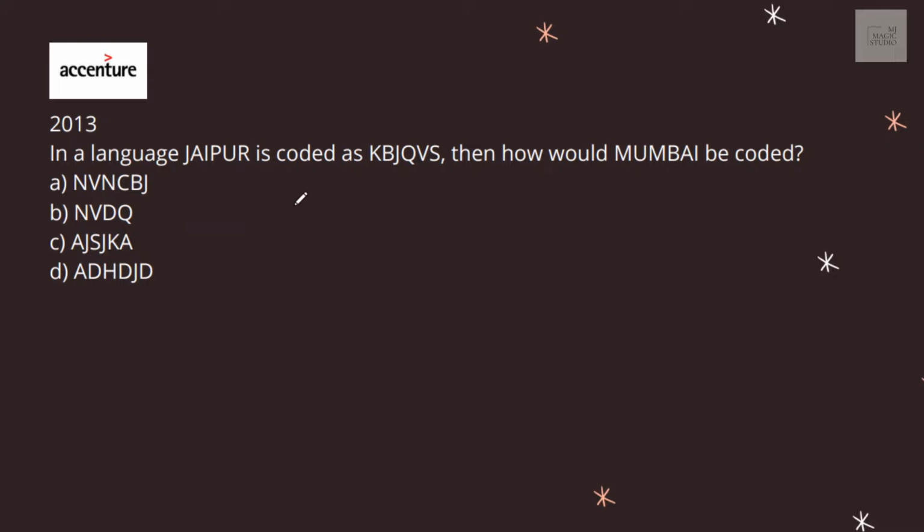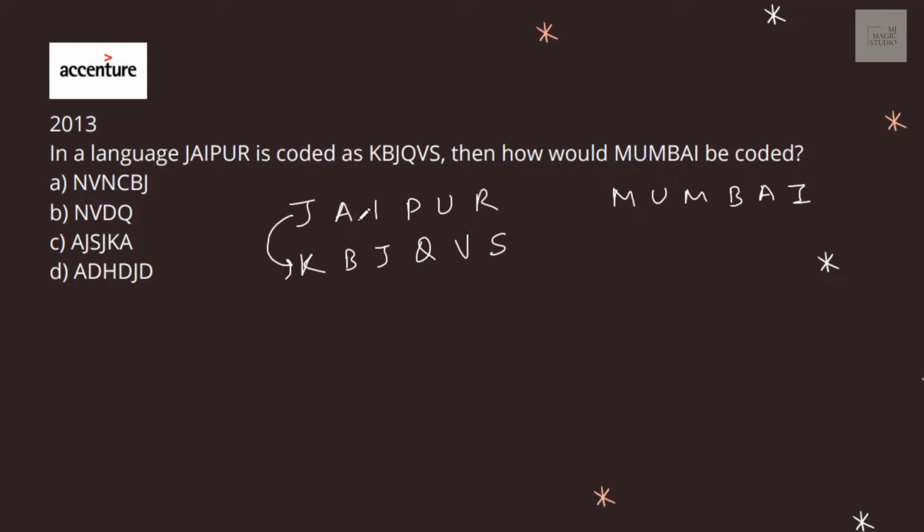Okay, another one from coding. In a language, Jaipur is written as KBJQVS. Then how would you write Mumbai? Let's see, IJK plus 1, AB plus 1, IJPQUVR. So it's just the next alphabet they are using.